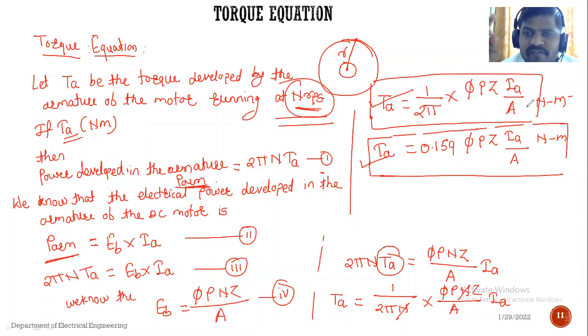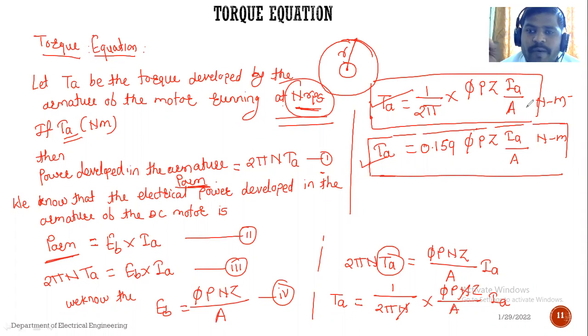Okay, so this is a very important derivation, and it is also easy. From the starting, first of all define torque, after that define the work done. After defining work done, calculate the work done in one revolution. If there are N revolutions, then calculate the power developed in N revolutions. So this is the equation of output power.